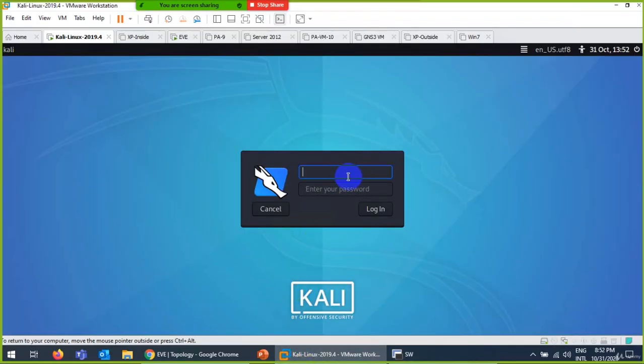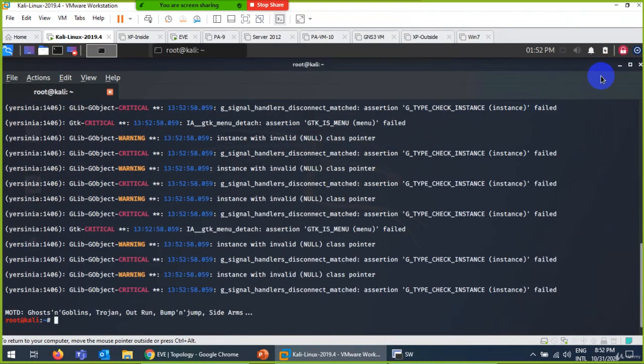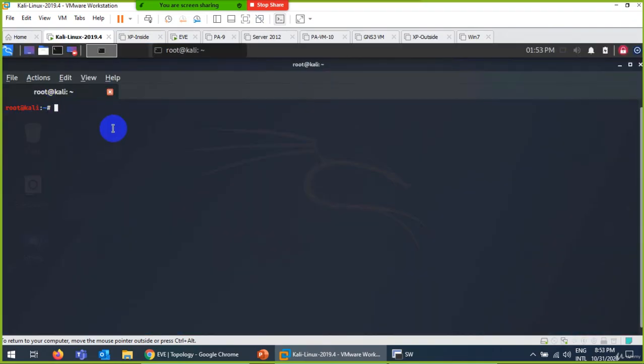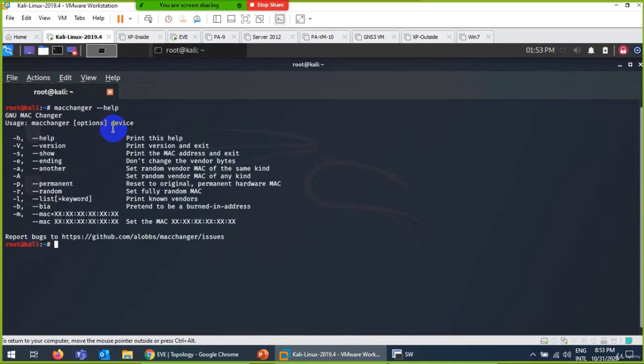Also, let me change my Kali Linux MAC address for understanding. Let me log into Kali Linux and change it here, just so that we know easily. The command is macchanger. If you type help, it will show you here. So macchanger, with the last option M, and then type the Ethernet interface, then the MAC address: 1 2 3 4 5 6 7 8, and the last should be 3 3 and 3 3.